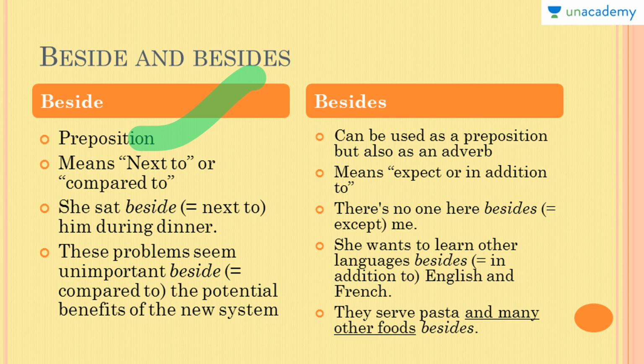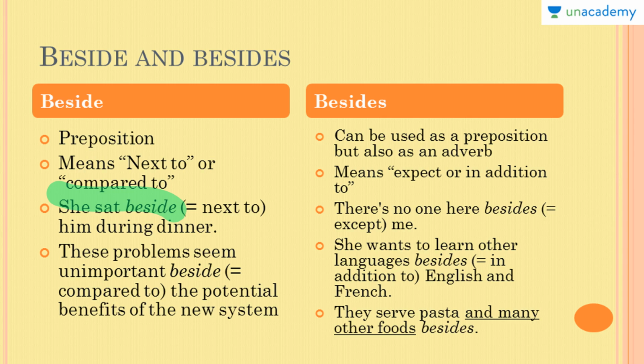So beside means next to or compared to, while besides means except or in addition to. Sorry, I'm really sorry, this should be except, not expect, my fault. So this is except or in addition to. Okay, so let's see the example of beside. She sat beside, that is next to him, during dinner. So this is one of the examples of beside, that means next to.